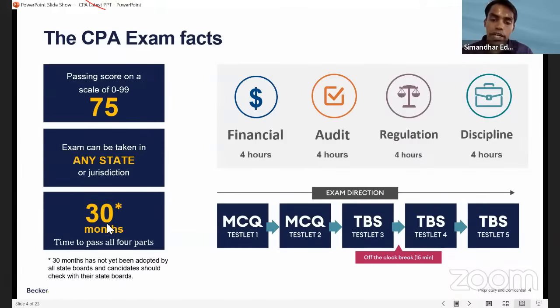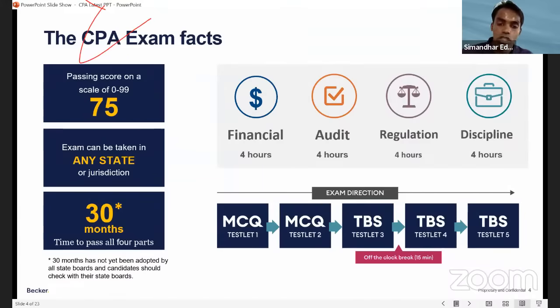because your 1st January 2024 score expiry limit has now been extended, right? And that's one of the reasons you now have the 30 months rule coming into existence. But for now, just understand that this is not applicable. So there is still a notification which needs to be thrown. Right now, NASBA has recommended that.